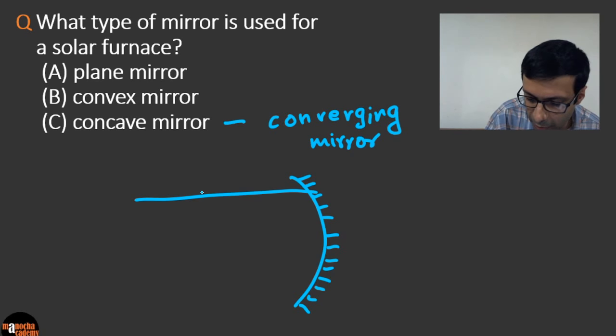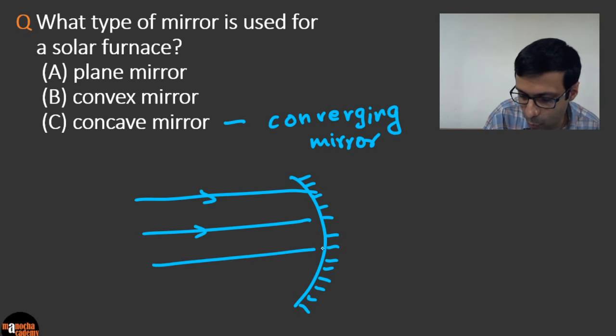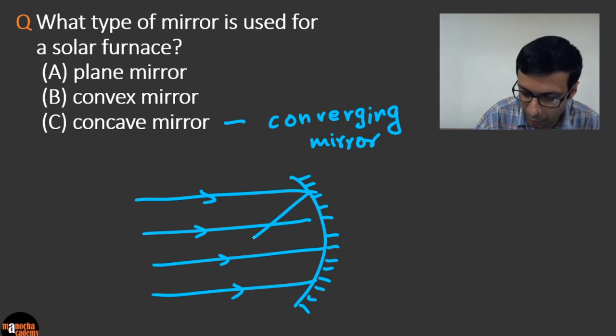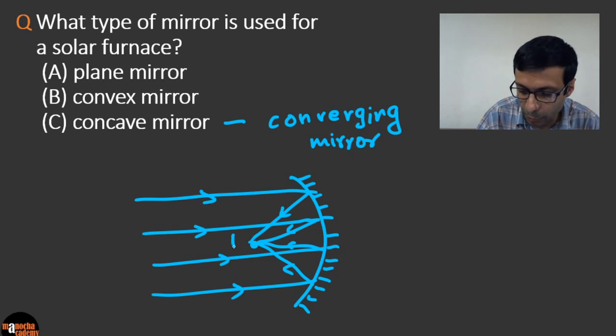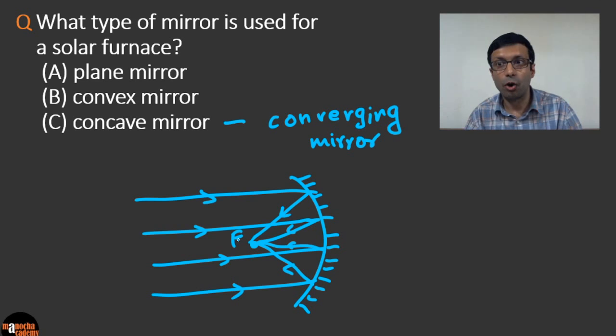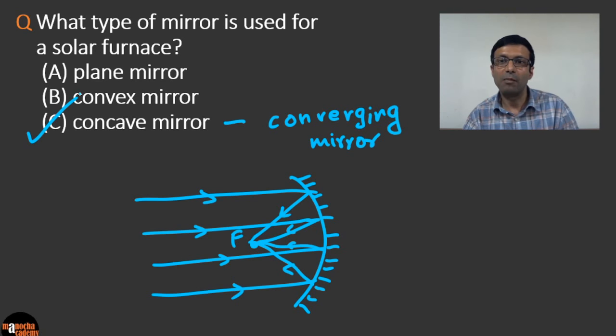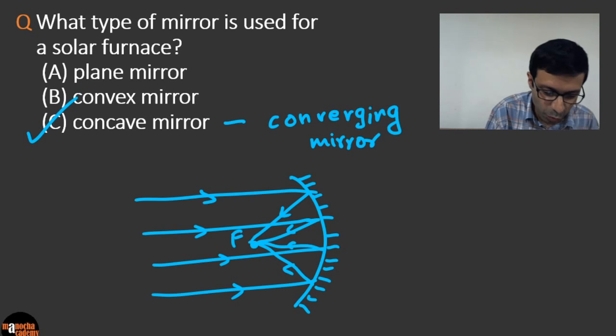So when the sunlight rays fall on the concave mirror, what happens? They get focused at a point. The rays get reflected by the mirror and they meet at a point. What is this point called? It's called the focus of the mirror. So the correct answer is C, concave mirror, because a concave mirror is used to converge the light rays, and that's why it's used for a solar furnace. Okay, let's move on to the next question.